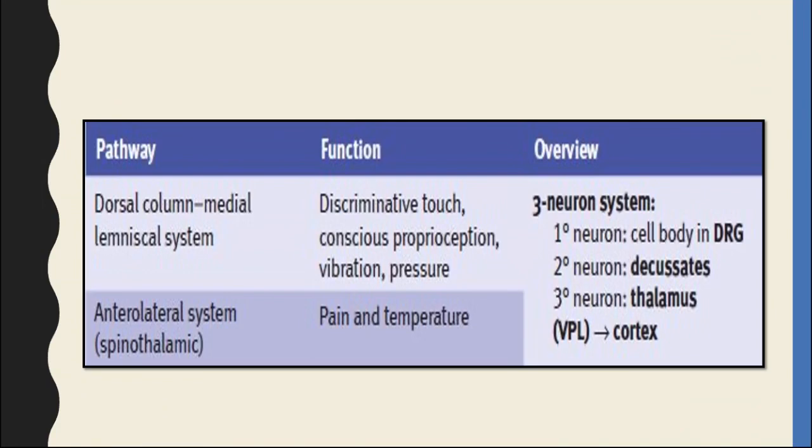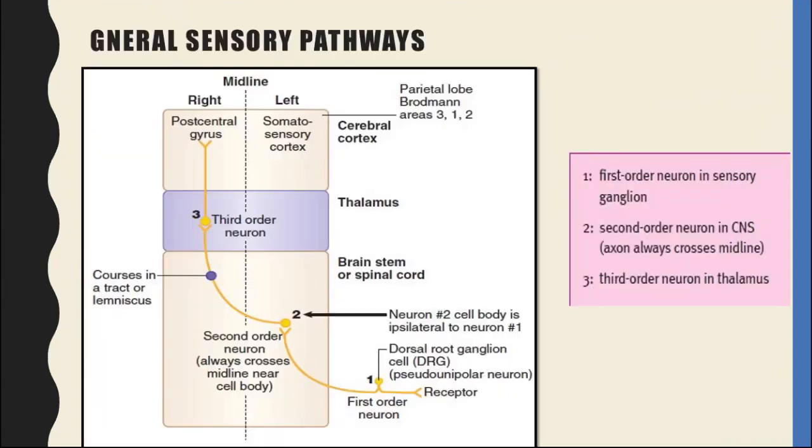So, that is the first primary or first order neuron, cell body is lying in the dorsal root ganglia. Secondary neuron decussates, means it crosses over. In the case of the anterolateral, it crosses over in the same segment, but in the dorsal column it crosses over within the brain stem. Third order neuron will originate from the thalamus, and within the thalamus the specific part is ventral posterolateral nucleus, and ends over the cortex.